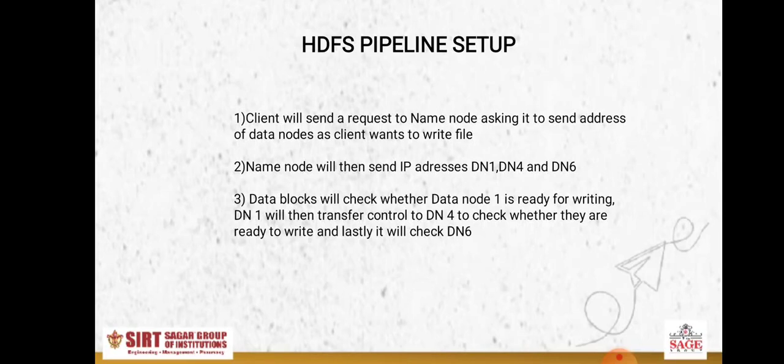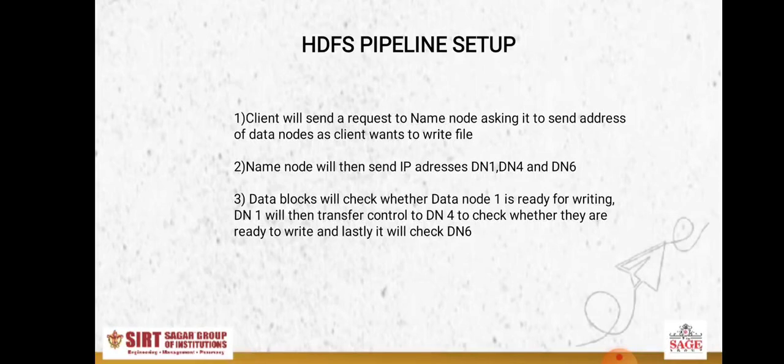Now whenever the name node gets the request, what will be the action of the name node? It will give the address of the data node, because the name node knows that the client wants to store this particular file of size 128 MB in any particular data nodes. So it will see which data node is free, where the client can store its file. For example, the name node finds that data nodes 1, 4 and 6 are free. Why is it giving 3 data node addresses?